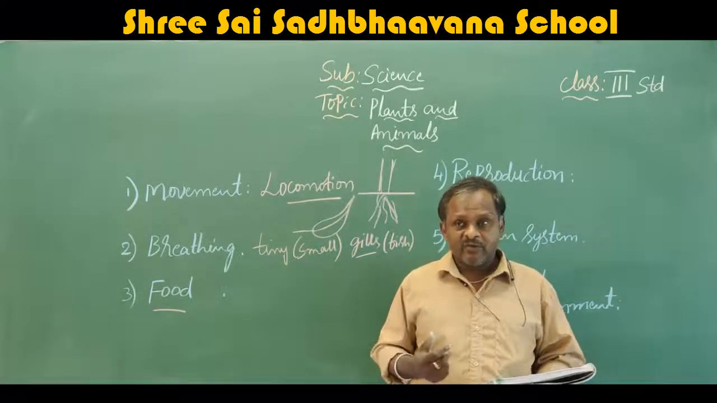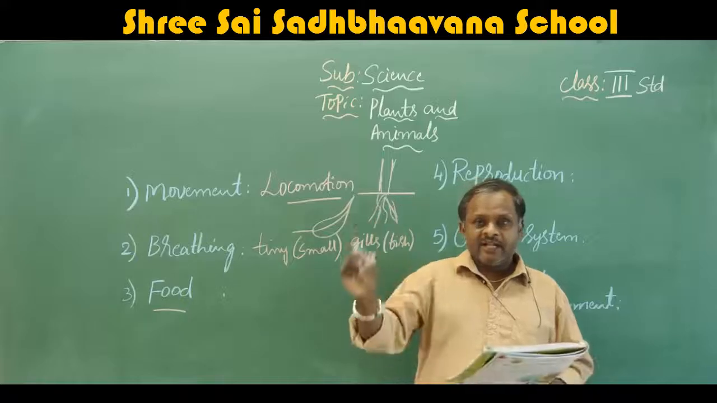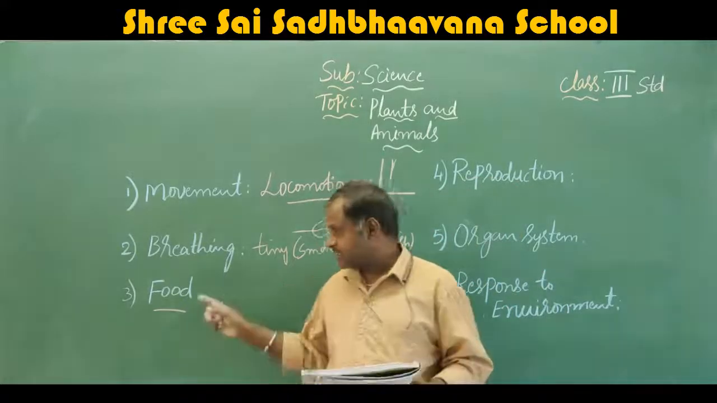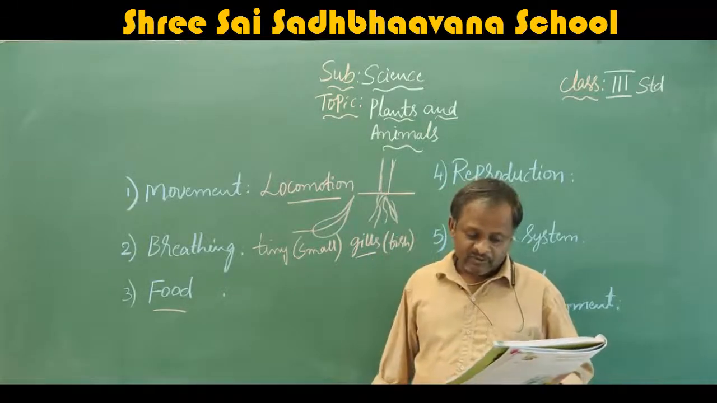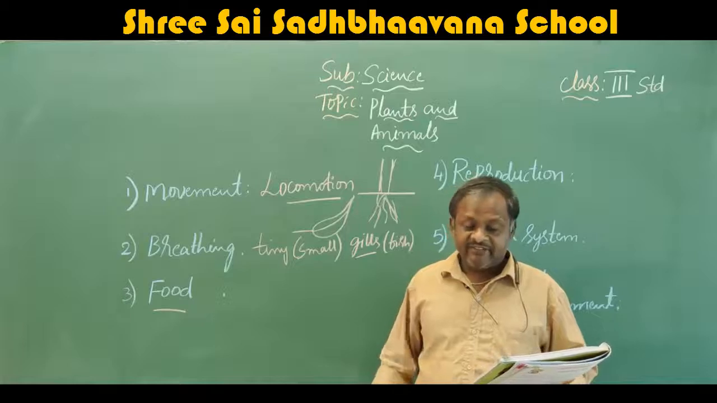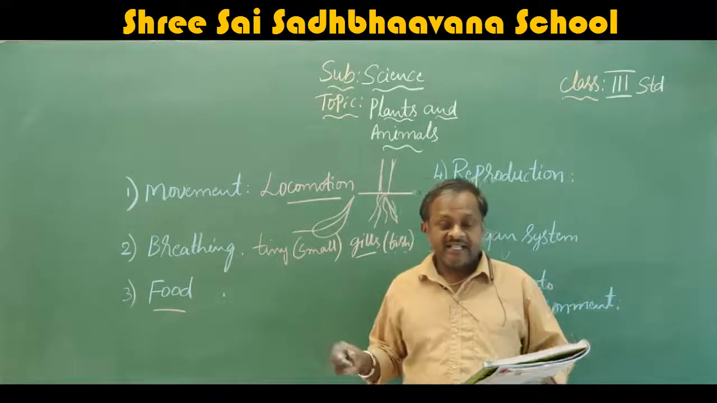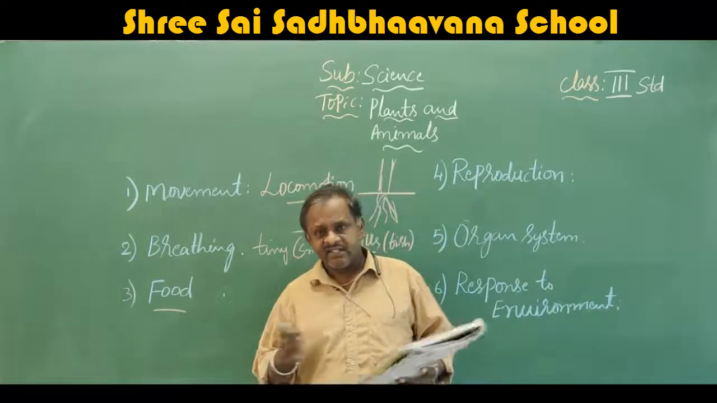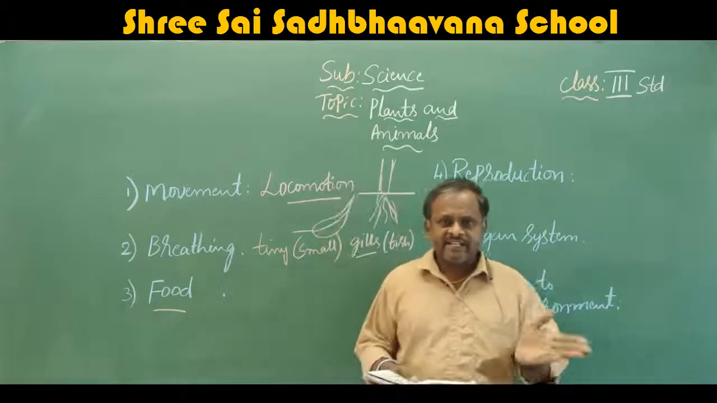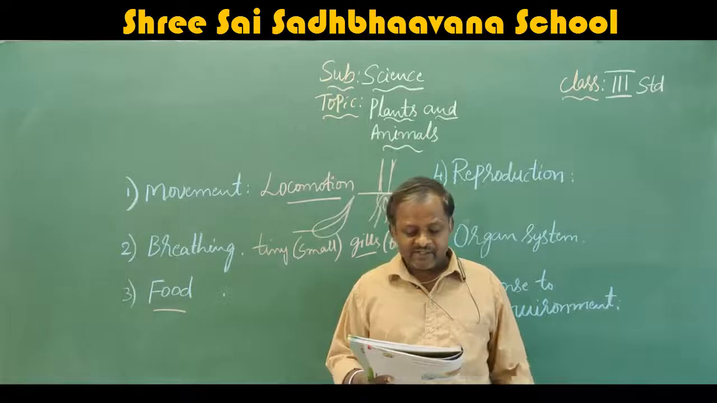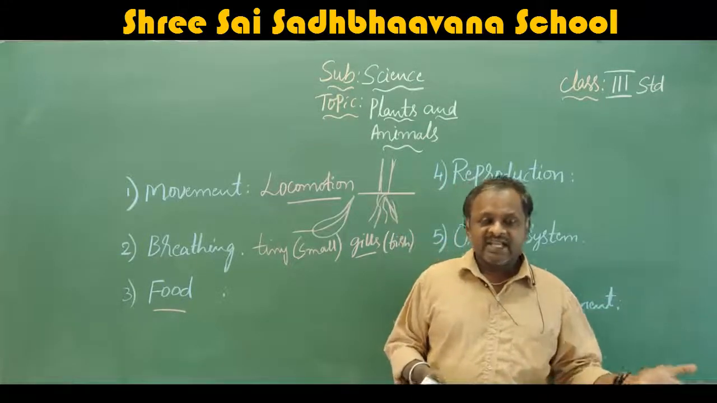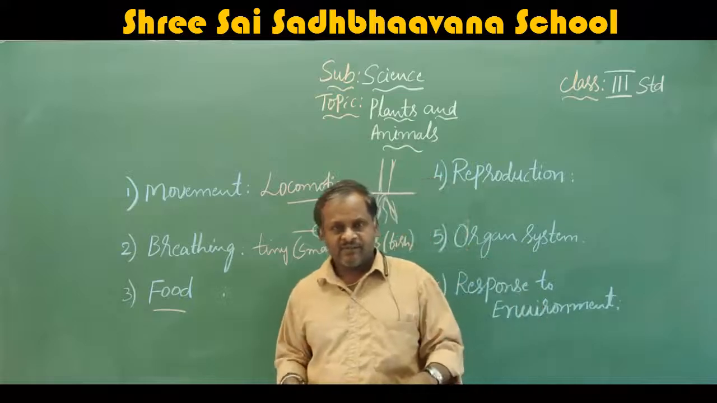But we can't prepare our own food. We depend on plants. That means animals cannot prepare their own food. They depend upon plants and other animals for their food. Giraffe eats grass while lion eats flesh. That means their food is also different. Some eat plants, some eat animals. Bear eats both grass and flesh. Some animals eat both plants as well as flesh.